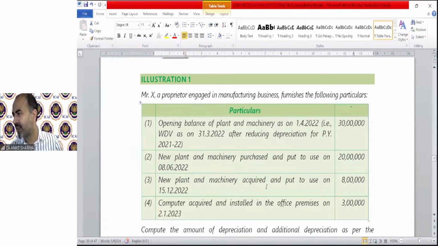Sir, please explain this in Hindi also. To whom? This is a problem, Miss Krishna. If I explain the provisions in Hindi and in English also, we are actually short of time. We have to complete PGBP in 5 lectures. It's a huge, gigantic topic, like a 150 pages topic. So I cannot do this. But if the Institute allowed me more lectures, like 10 lectures of PGBP, I could explain the whole PGBP in Hindi also. But for now, it's not possible. I'm so sorry. Okay.